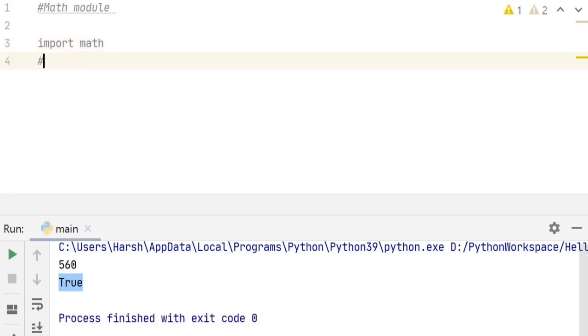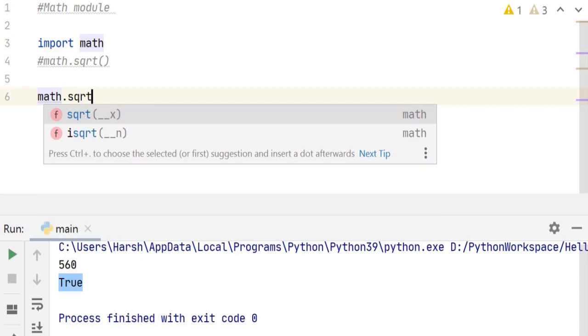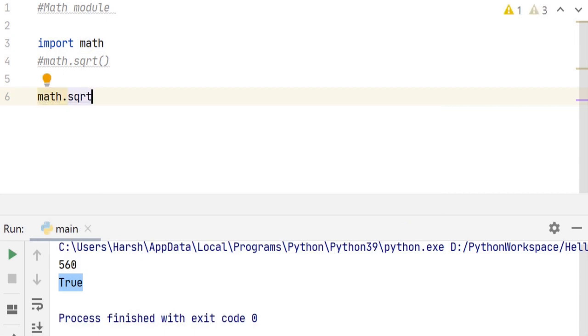The first one is math.sqrt. This function returns the square root of a number. To use a function from a module, first we type the name of the module, that is math, dot, the function name. And then in the brackets, the value that we need to pass.